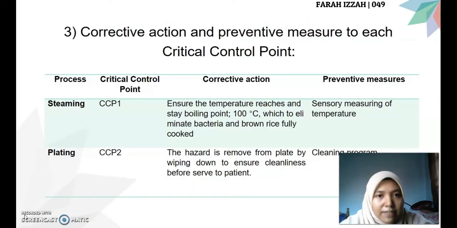For the corrective action and preventive measure for each CCP, for CCP1, which is the steaming process, the corrective action is to ensure the temperature reaches and stays at boiling point, which is 100 degrees Celsius, to eliminate bacteria and make sure the brown rice is fully cooked. The preventive measure is sensory measuring of temperature. For the plating process, which is CCP2, the corrective action is wiping down to ensure cleanliness before serving to the patient. The preventive measure for CCP2 is the cleaning process.